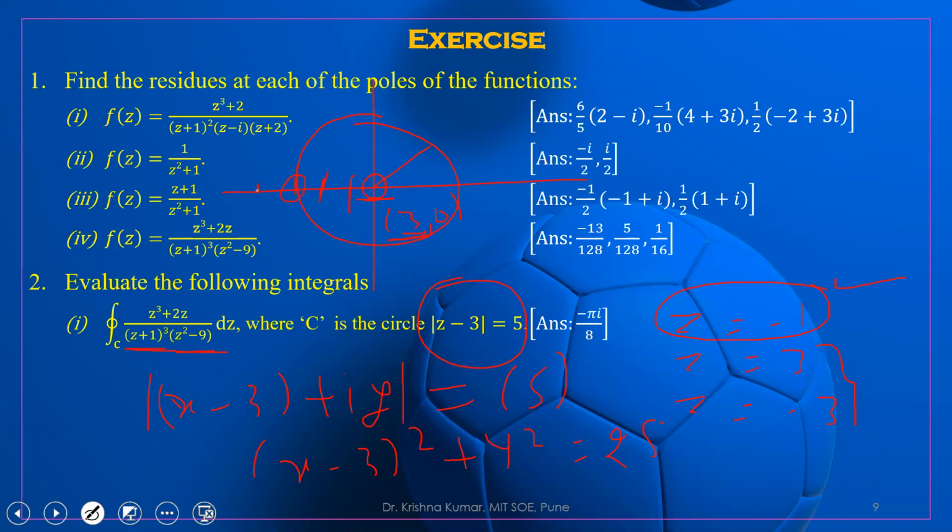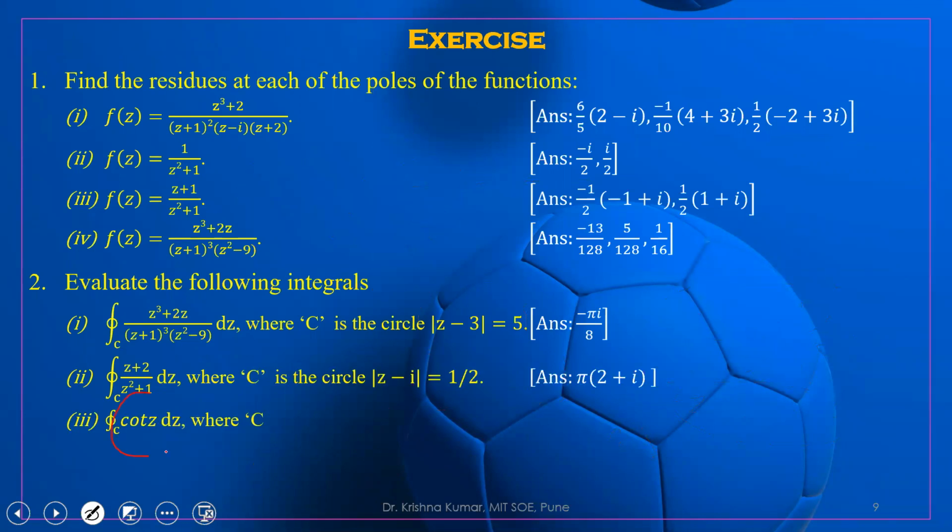Minus 1 will lie at this point, which is outside the contour. z equal to minus 3 will also lie outside, like this: this is 4, this is 5, this is 6. So it will also not lie in the contour. Only z equal to 3 will lie inside the contour. In this manner, we are able to solve another question.